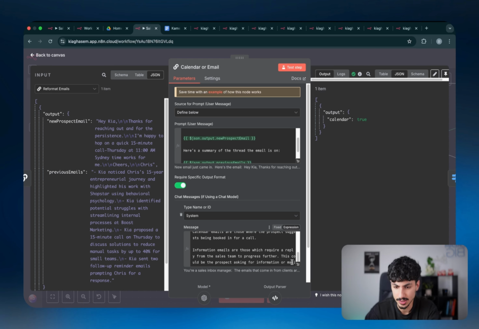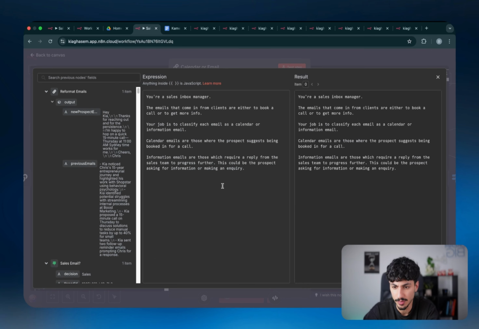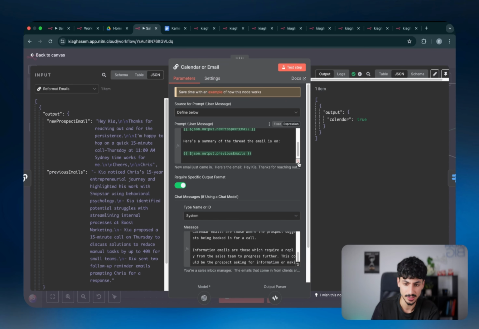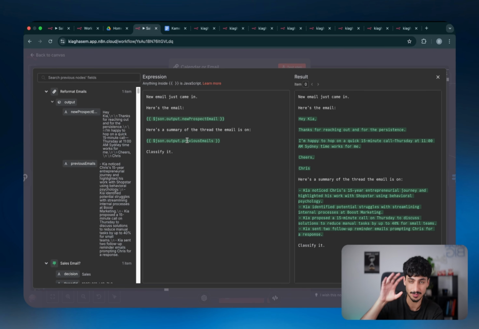So in this instance as well, if we take a look at the system message, you can see that it's very simple. It's just basically saying if inside the actual email there's any mention of booking something into the calendar, send it to the calendar agent. If there isn't, send it to the email agent. Now, I probably wouldn't change anything here. And then as I said, the user message is just where we're actually defining that specific task.